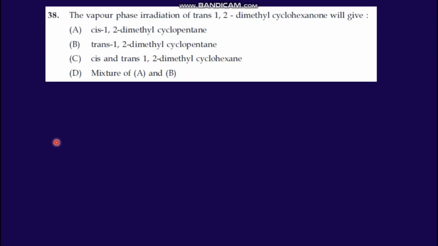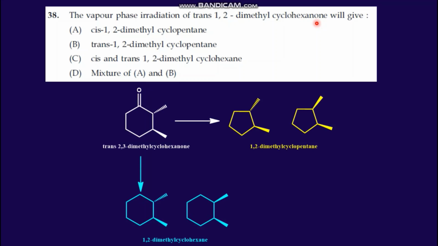Next, the vapor phase irradiation of trans 1,2-dimethyl cyclohexanone will give: option A, cis 1,2-dimethyl cyclopentane; option B, trans 1,2-dimethyl cyclopentane; option C, cis and trans 1,2-dimethyl cyclohexane; and option D, a mixture of A and B. Here it is mentioned trans 1,2-dimethyl cyclohexanone. Is there any compound like that? I don't think so, but we can write it as trans 2,3 instead of 1,2.